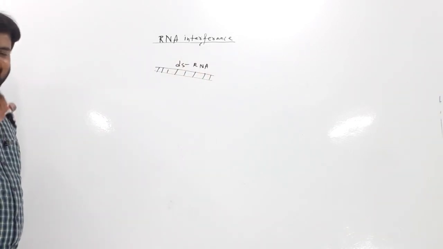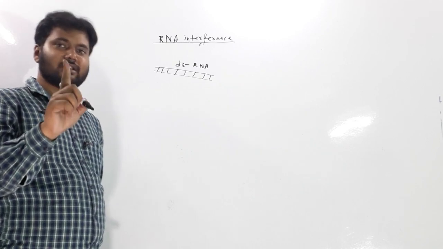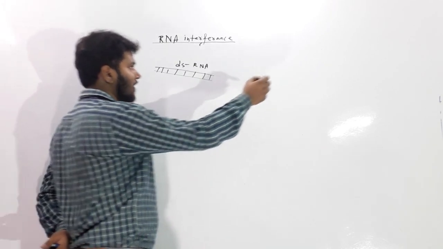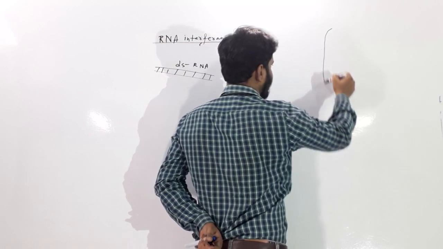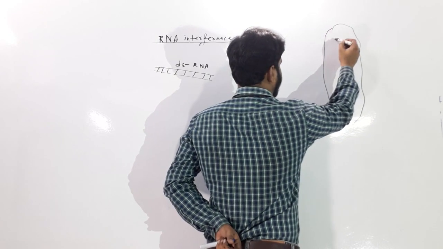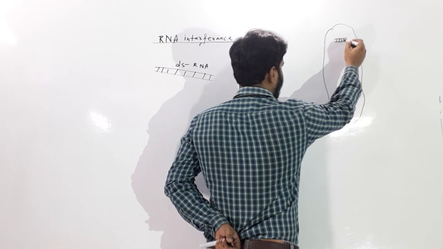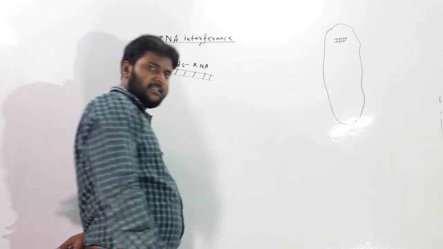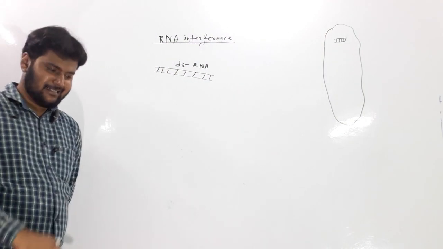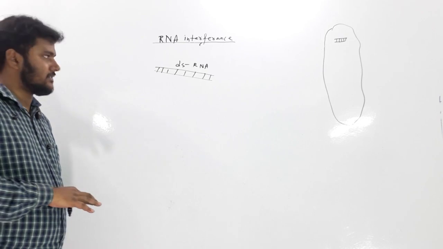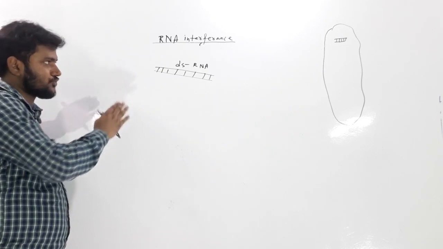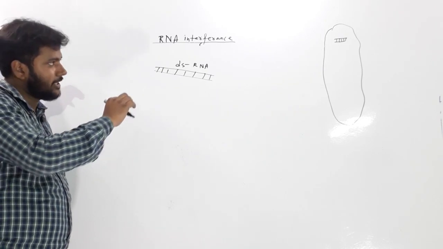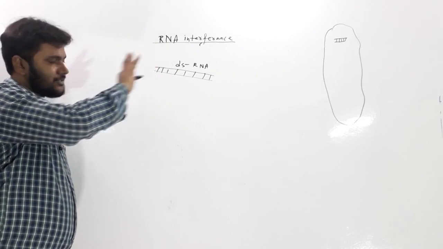So to initiate RNA interference, we need double-stranded RNA inside a cell. Suppose this is a cell. There we need double-stranded RNA. But normally this double-stranded RNA is not very common inside the cell. So what would be its source? How will this double-stranded RNA be produced or generated inside a cell?